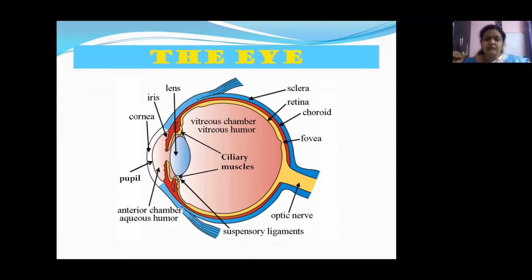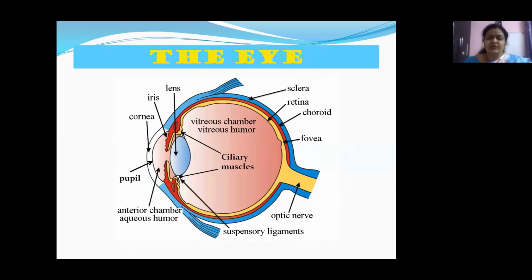And suppose suddenly a bright light is there and you are searching for something. Sometimes what you do, children, you make your eyes very, very small. Yes, children, that is to avoid unnecessary light getting into your eyes. So the ciliary muscles have this kind of power where they can adjust the focal length of your eye lens. The focal length of the eye lens can be adjusted. So we'll learn more about that.